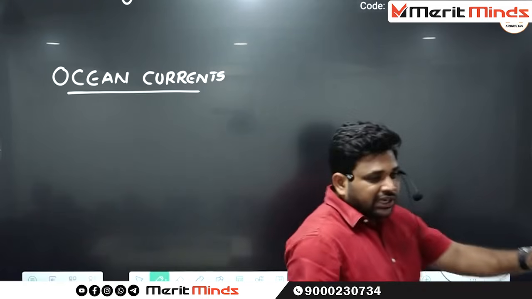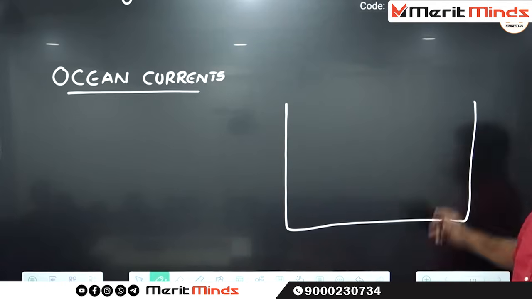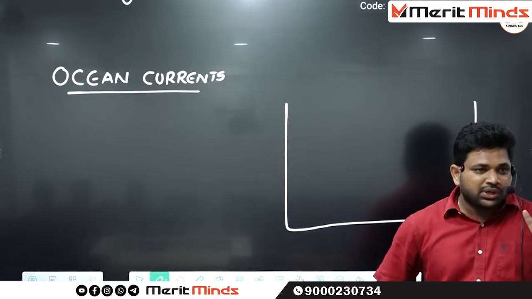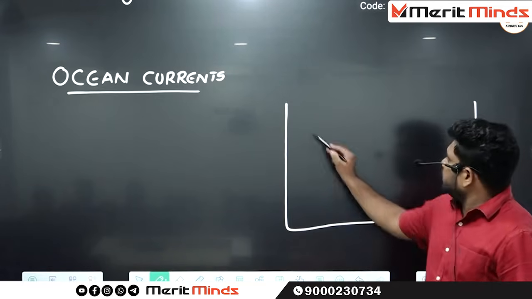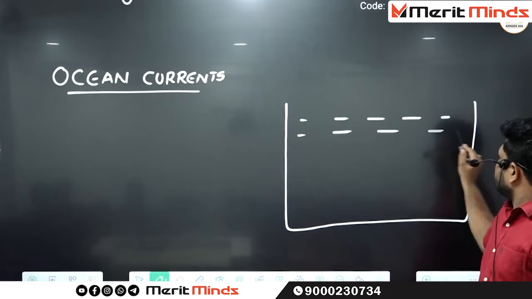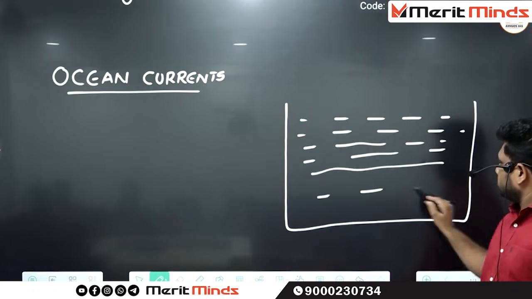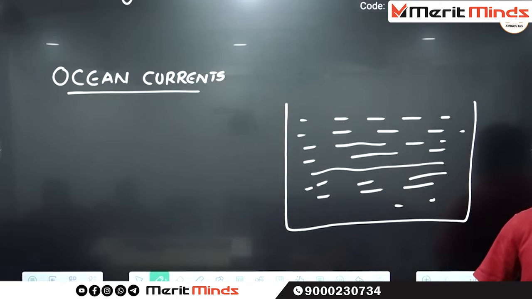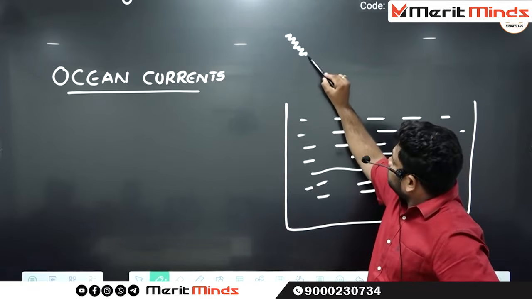Generally, whenever you are seeing the surface of the earth, assume that this is the ocean. On the surface of the earth, you can find two important landforms. One is called a continent, the other one is called an ocean. Assume that this is the ocean. Every day, what is coming onto the surface of the earth?